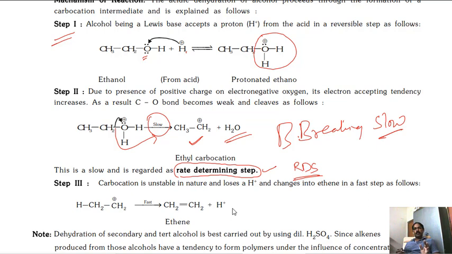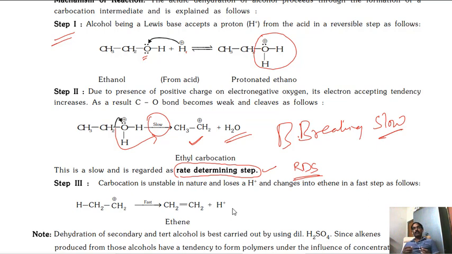And one more example for the rate determining step. Suppose A company and B company are there. One company is preparing the complete pen, and B company is preparing the nib. A company prepares 1000 pens per day, B company prepares only 10 nibs. How many complete pens can we make per day? Only 10.